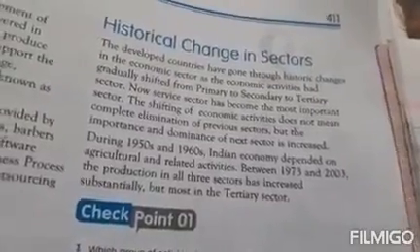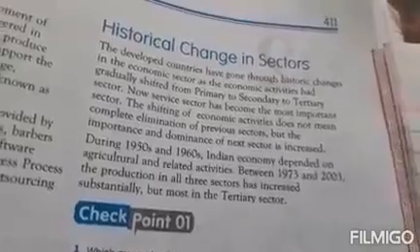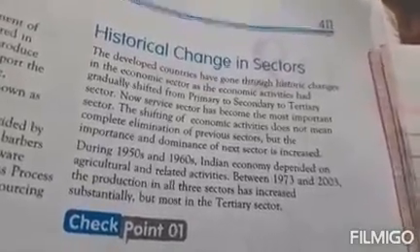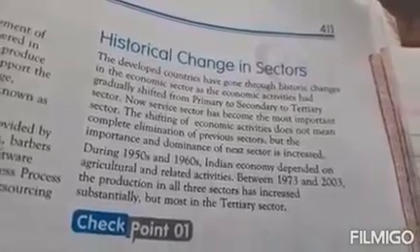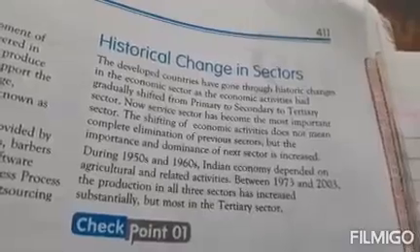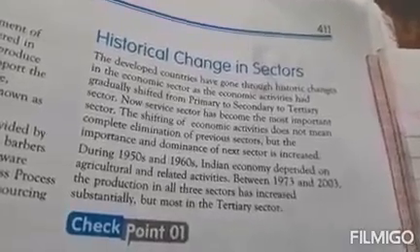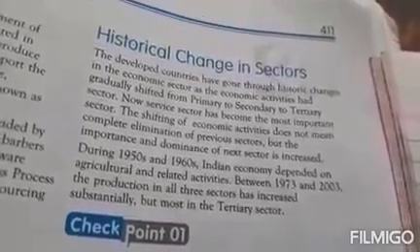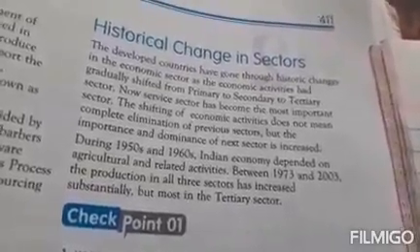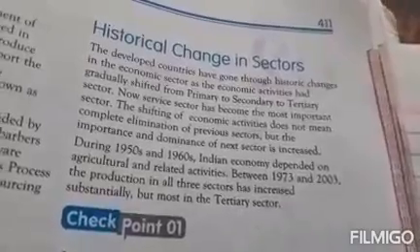This is why you can see most people watching movies, traveling in aeroplanes, and shopping. All this comes under the tertiary sector, and they also started using the internet.